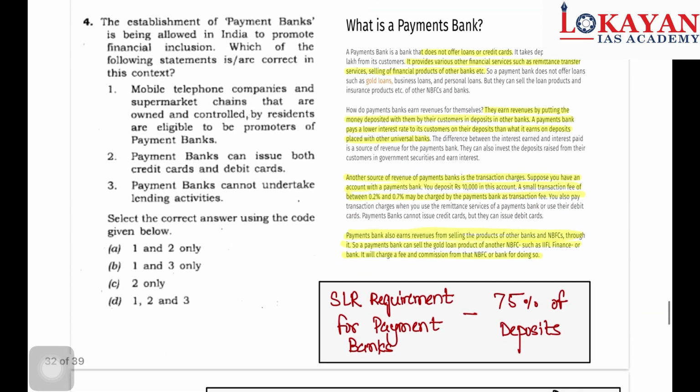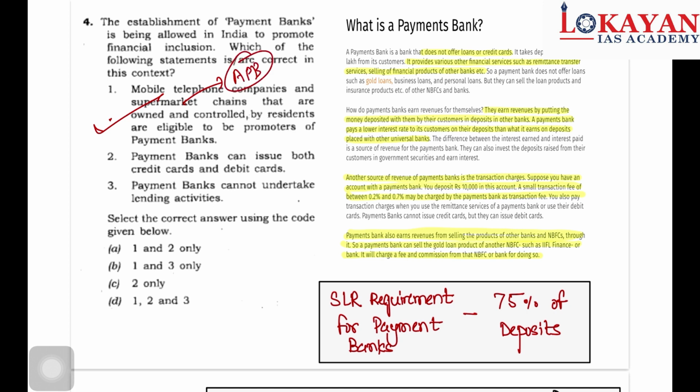The next question is regarding payment banks. Read the first one. Mobile telephone companies and supermarket chains that are owned and controlled by residents are eligible to be promoters of a payment bank. This is correct. A famous example is Airtel Payments Bank.